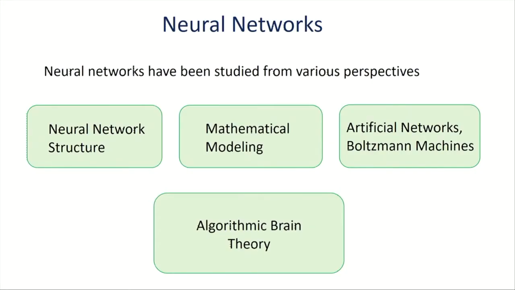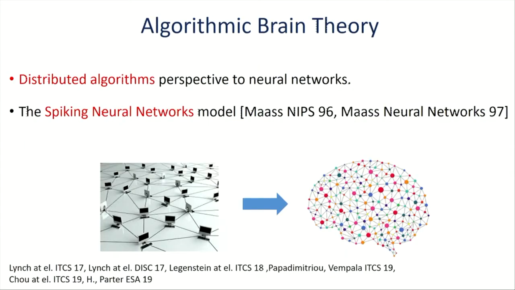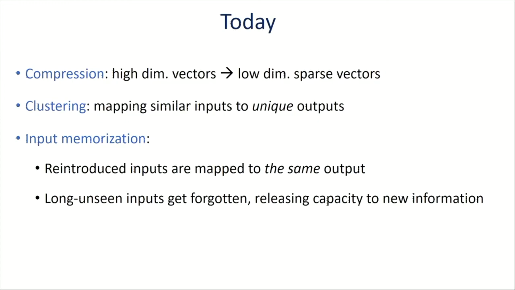In this work, we considered the algorithmic aspects of biological neural networks.